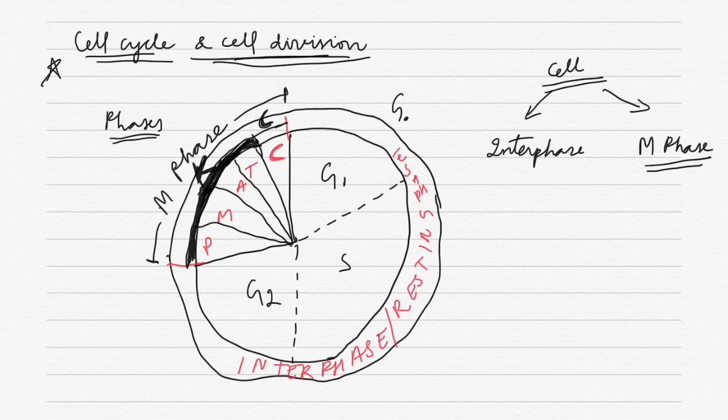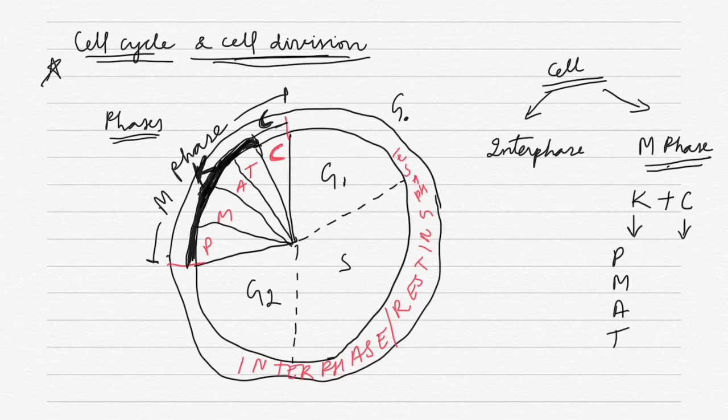Here M phase means mitosis. M phase has two parts, that is karyokinesis and cytokinesis. Karyokinesis means division of the nucleus, and in karyokinesis we have four stages: prophase, metaphase, anaphase, and telophase, which is followed by cytokinesis, that is division of the cytoplasm.